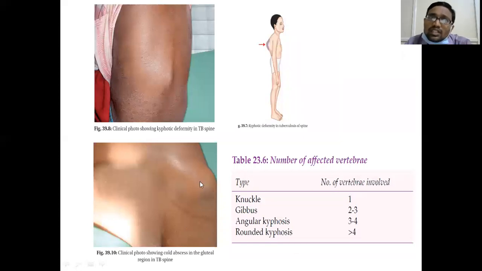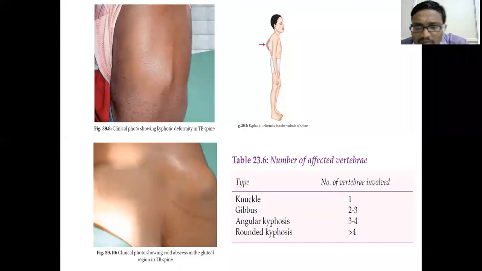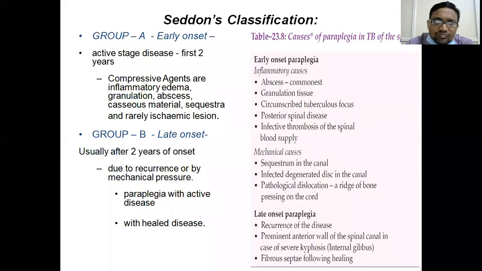The kyphotic deformity has been described into different parts. If 1 or 2 are involved, it is a knuckle deformity. 1 involved is knuckle, 2 to 3 is gibbous. Mostly you will see these deformities, which are called angular kyphosis. This is a round kyphosis and an angular kyphosis, but these are very rarely seen nowadays because of the advent of anti-tubercular drugs. Angular kyphosis, round kyphosis, gibbous deformity, and knuckle deformity are all kyphotic deformities, based on the number of vertebrae that are involved.